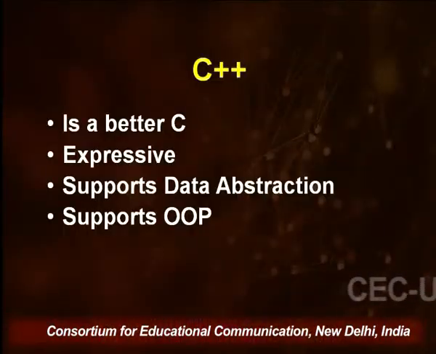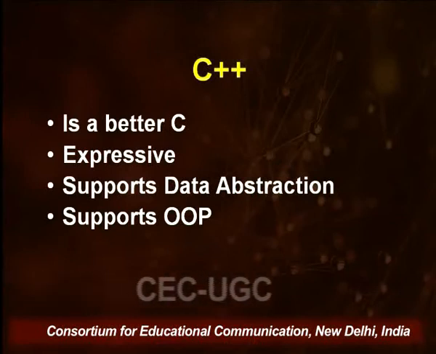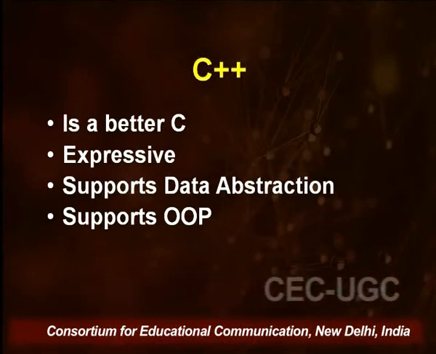Now, after this comparison and detailed look at procedural as well as object oriented programming languages, I can say that C++ is better than C. It is more expressive than C. Obviously it supports data abstraction and other object oriented features.